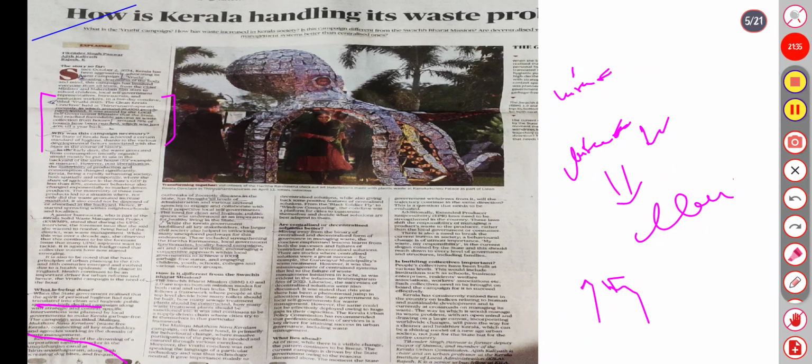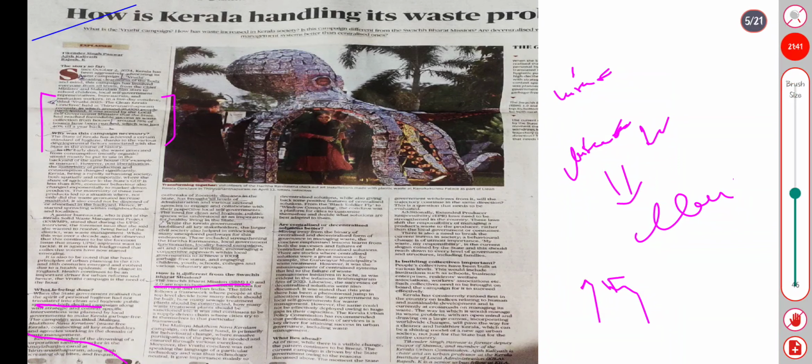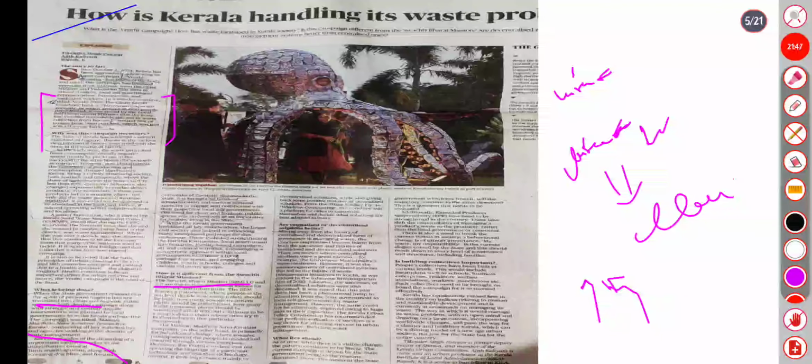So how is it different from Swachh Bharat Mission SBM 2.0? SBM follows a framework where the people decide how many toilets should be built, how many sewage treatment plants should be constructed, and how many waste treatment plants should be sanctioned there. So whether it is centralized or decentralized, which solution is better.